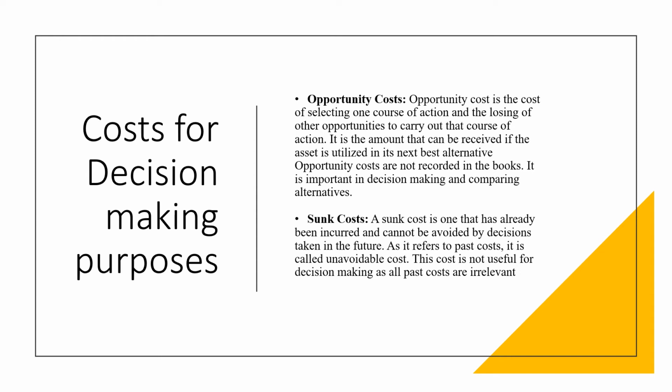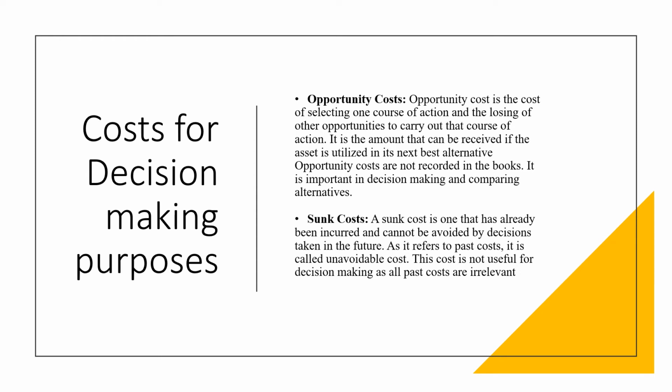And these costs are not recorded in the books of accounts. It is important only in case of decision making and comparing the alternatives. So if the management has to take a decision, then opportunity cost will help them in evaluating the alternative cost and then deciding which to go with.